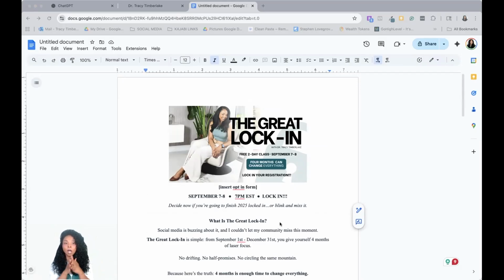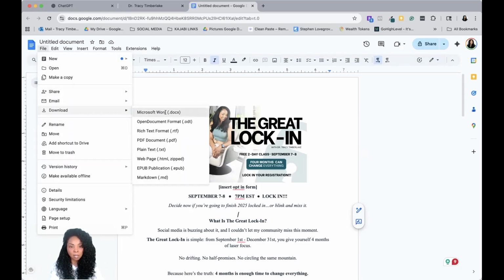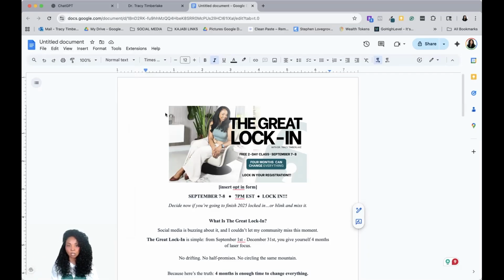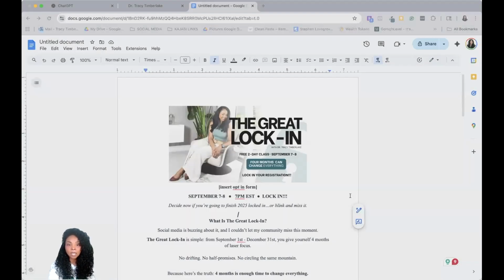So I'm building a landing page for a free training that I'm doing called the Great Lock-In. So that was a lot of information, but I wanted to make sure that you had that in advance. Once it's all built out, I'm going to download it as a Microsoft document, just a regular document, so that I can upload it into ChatGPT. It just keeps things a little bit easy for me.